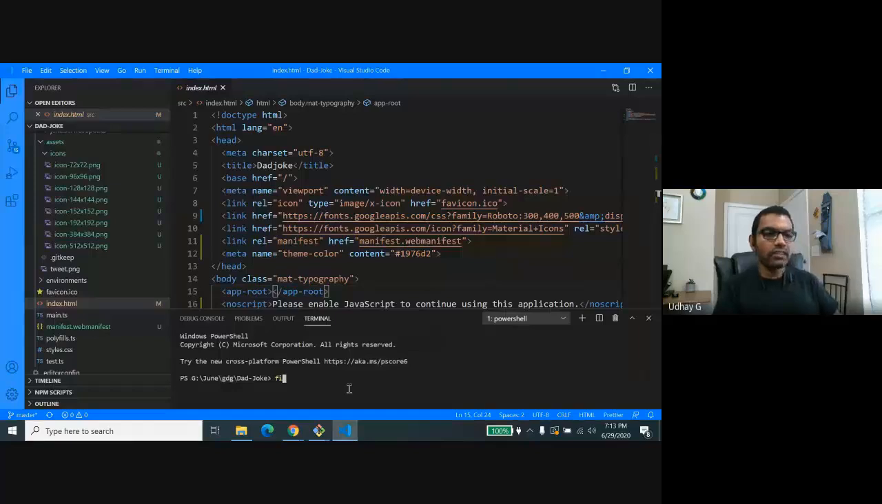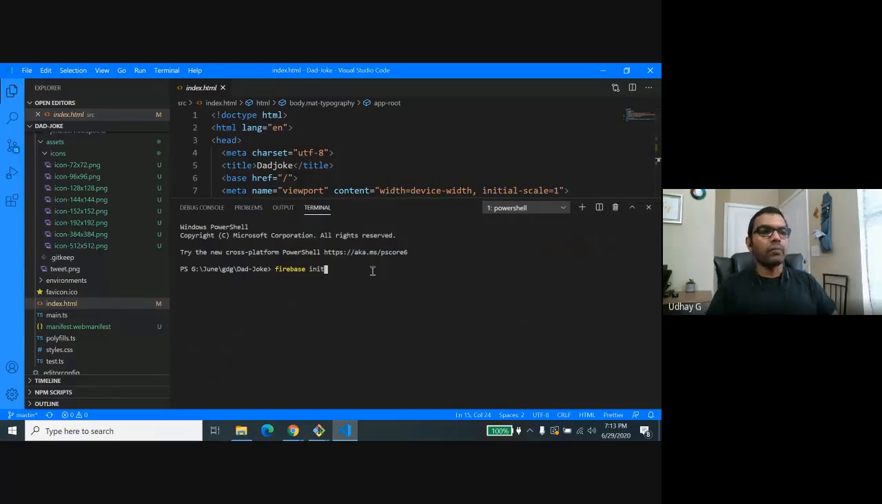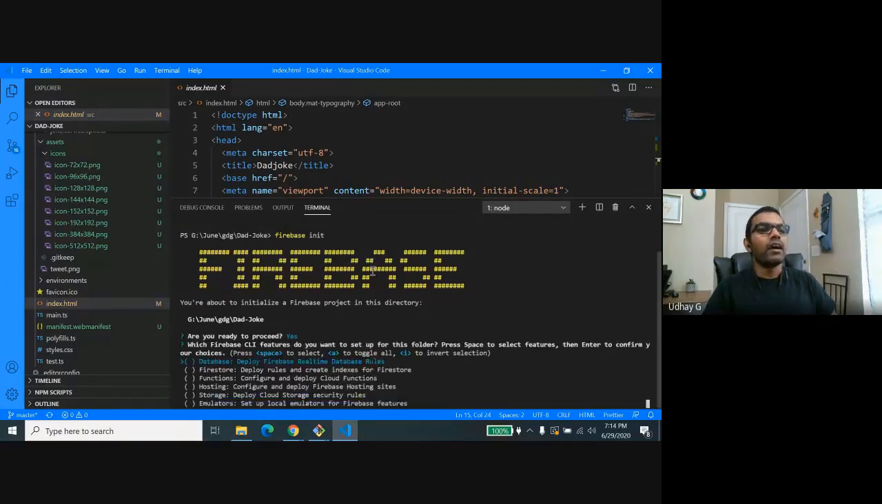So I'm going to initialize this project with Firebase. I'm running the firebase init command. You can see that in the terminal. Let me put it here. Yeah, firebase init. It's going to do a basic initialization for my project, and it's asking me whether I'm ready to initialize this project for Firebase. Yes, I'm ready. And I need to choose which Firebase product, which option I need to choose. We are going to host it as a web app, right? So choose hosting and click enter.